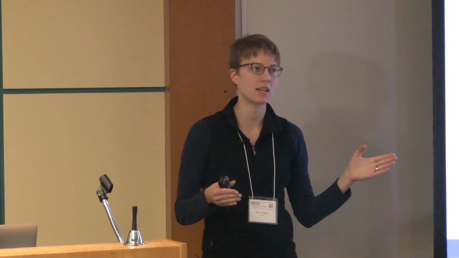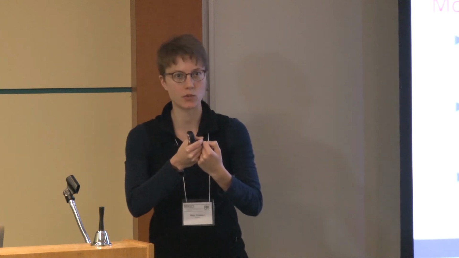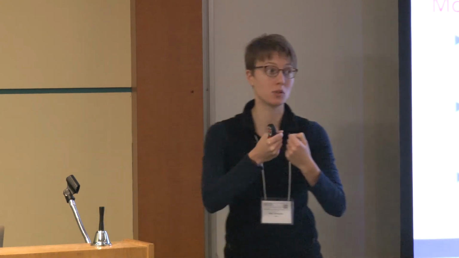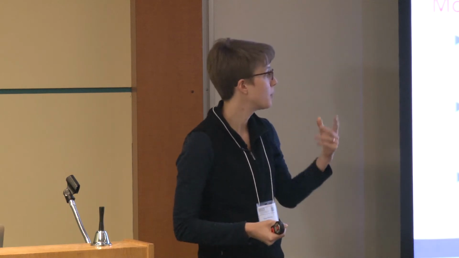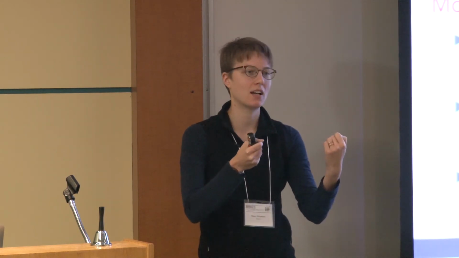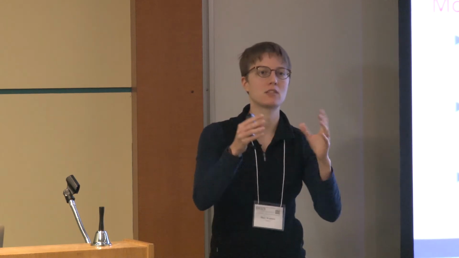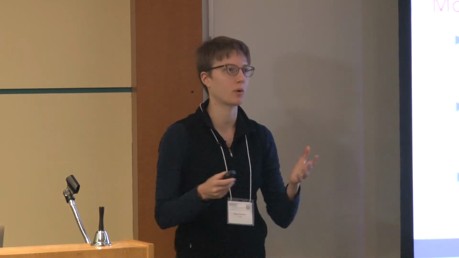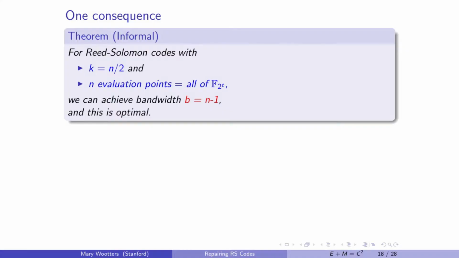More generally, we don't just give an answer for Reed-Solomon codes, it applies to any MDS code. One of the big differences between this and previous work is that previous work designing regenerating codes really treats the contents of a node as a vector, so it picks a basis and deals with things in that basis very explicitly, which has led to some really beautiful work and some very clever codes. But it doesn't give a natural way to analyze codes that we already know and love, which are basis-free, defined over a big field. And so our work gives a framework to think about those. Cool. So let me just tell you one punchline. Like I said, there's a more general theorem, but how am I on time?